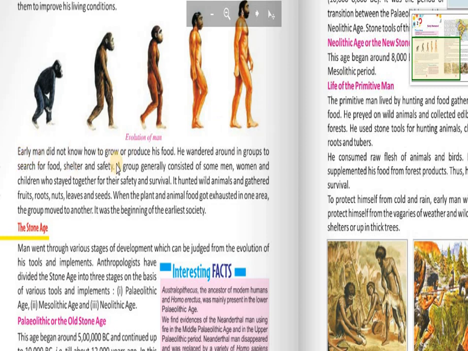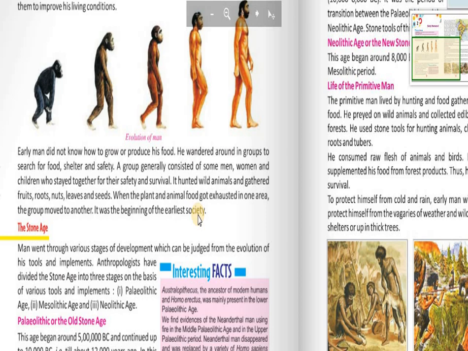Early man did not know how to grow or produce food. He wandered around in groups to search for food, shelter and safety. A group generally consisted of some men, women and children who stayed together for their safety and survival. It hunted wild animals and gathered fruits, roots, nuts, leaves and seeds. When the plant and animal food got exhausted in one area, the group moved to another. It was the beginning of the earliest society.